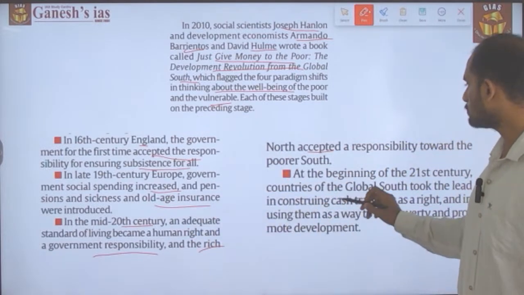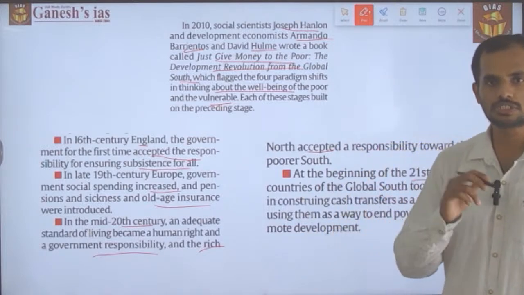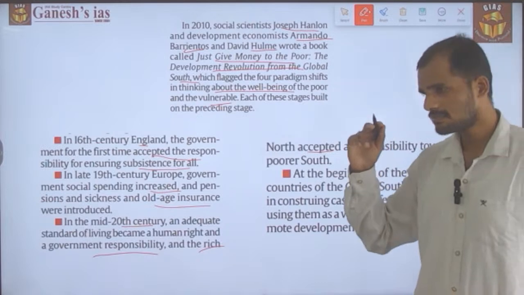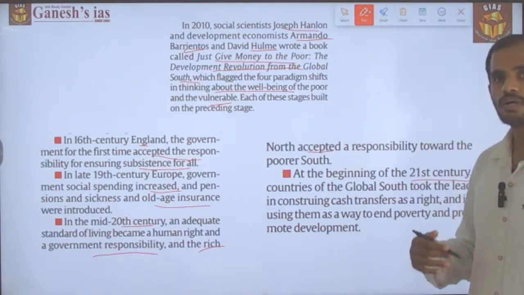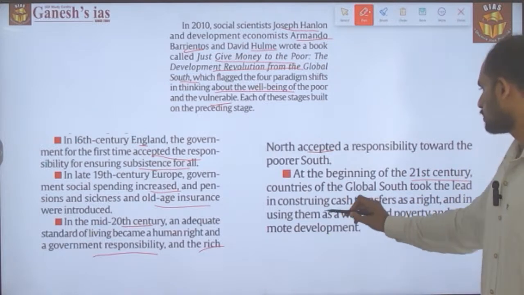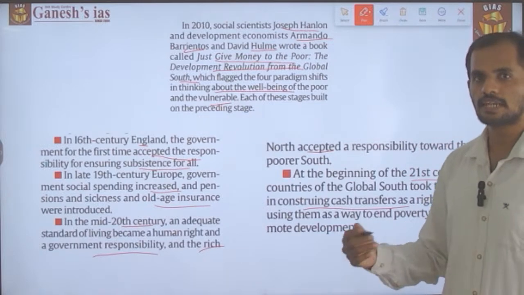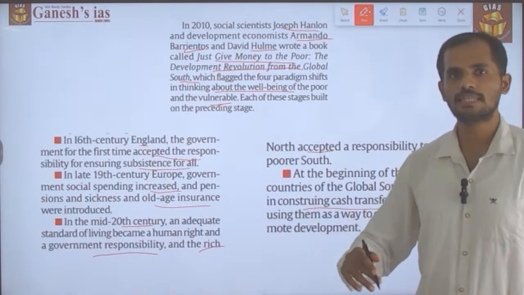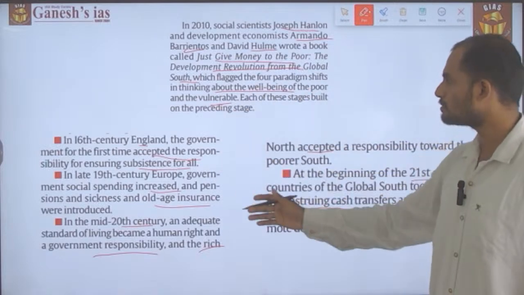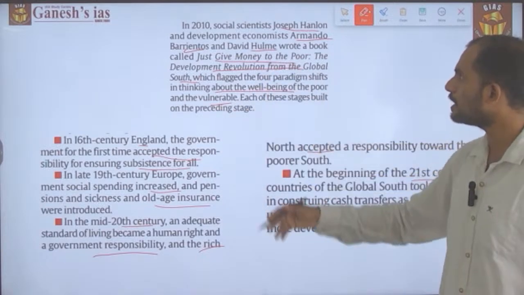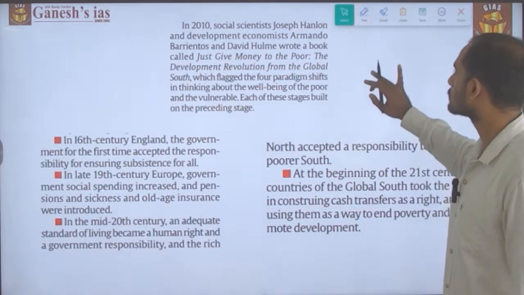And the fourth paradigm shift happened during the 21st century, where the global south countries, which were historically considered developing or poor countries, took a lead in formulating cash transfer as a right of the people, so that they will come out of the shackles of poverty. So these are all the four paradigm shifts that have been quoted in the book written by the social scientist as well as the development economist.